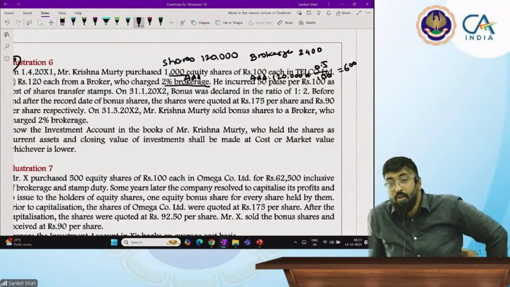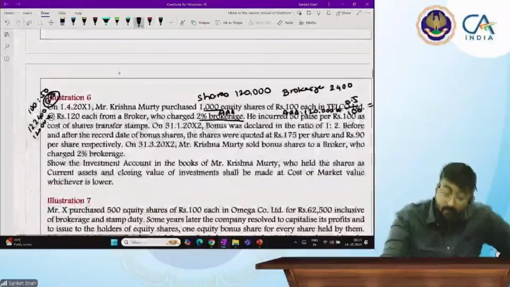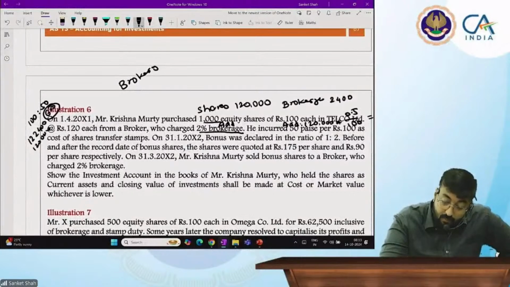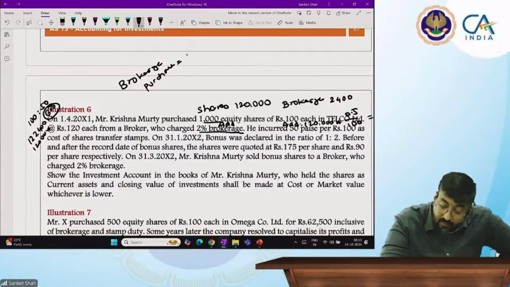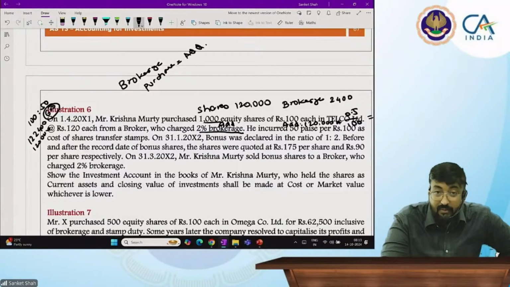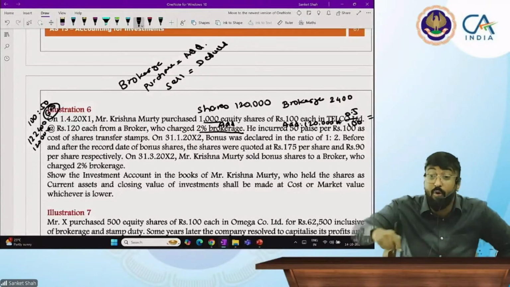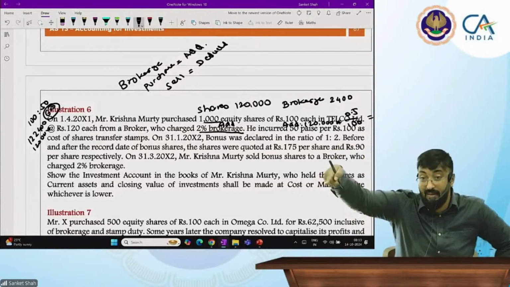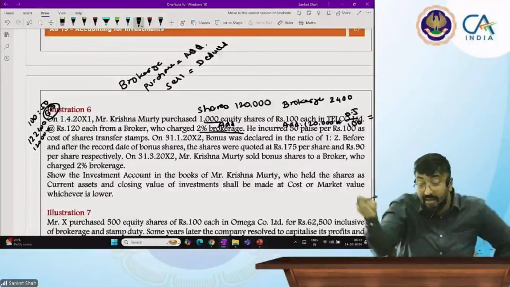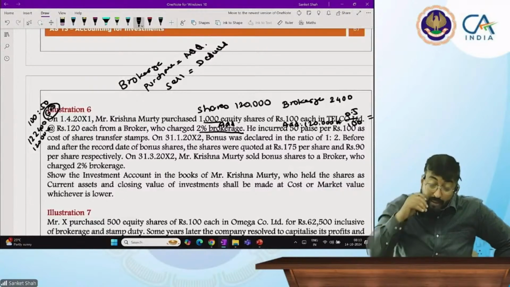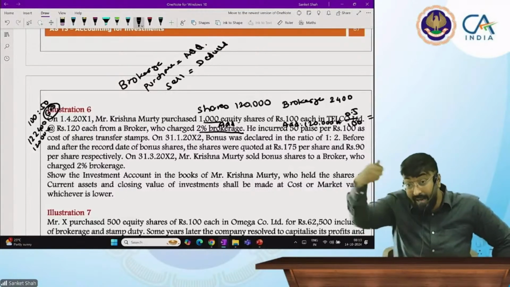So what is the new concept that you got? Brokerage and stamp duty को हम लोग ऐड करेंगे. When you are purchasing it, you will add it in investment. And when you will sell the asset, brokerage will be deducted from the asset because you are paying that brokerage to that person. So सेल के केस में उतना minus करके you will get the amount, no? Brokerage amount in case of purchase, you will pay it.